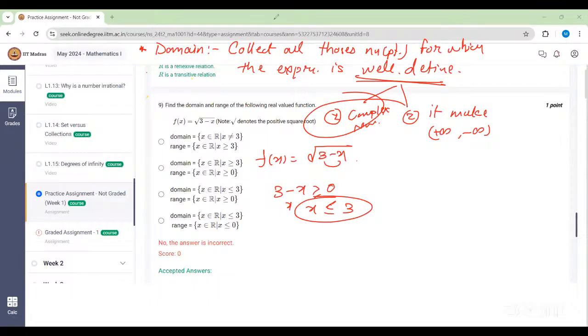Ma'am, can you explain again why we did greater than or equal to 0? Because under the root of a negative quantity, suppose -5, this is not a real number, right? Yes, because we cannot find a real number whose square root is -5. So for well-defined, two cases should be there. One thing is you should not get a complex number. You can write this as 5 iota, if you are familiar with complex numbers. So this is a complex number to us.